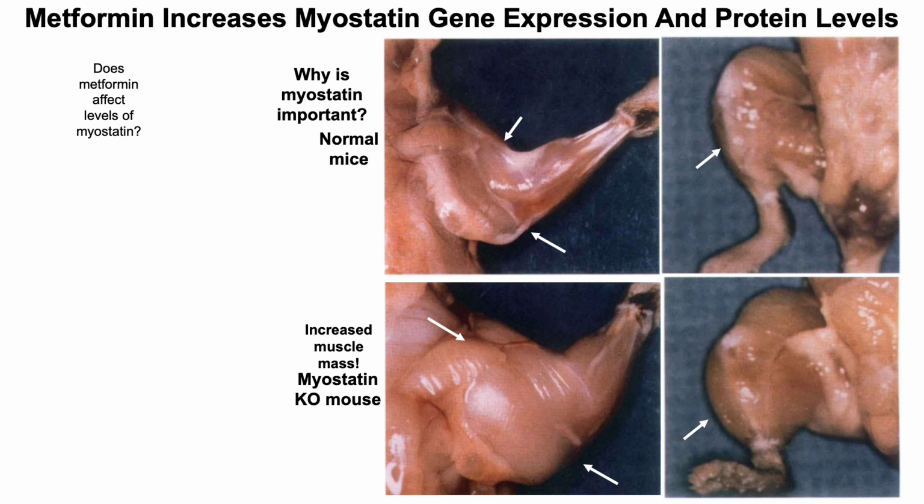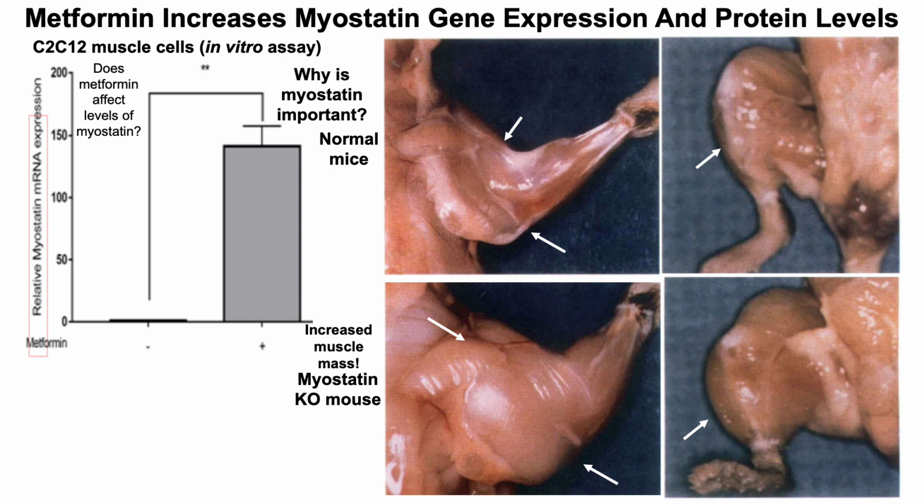So does metformin affect levels of myostatin? And as I mentioned, I'm going to start with the data in cells, we'll go over to mice, and then we'll go into the human data. So here we're looking at relative myostatin gene expression. So this is mRNA expression for myostatin in the presence or absence of metformin. So the absence of metformin with the minus sign, and in the presence of metformin with the plus sign. And again, these are in C2C12 muscle cells. This is an in vitro assay that's performed outside of the body in